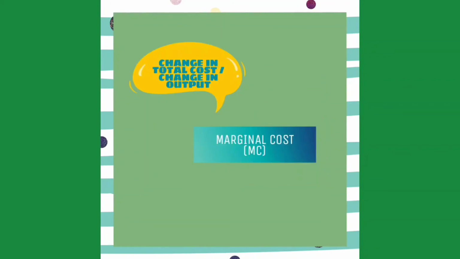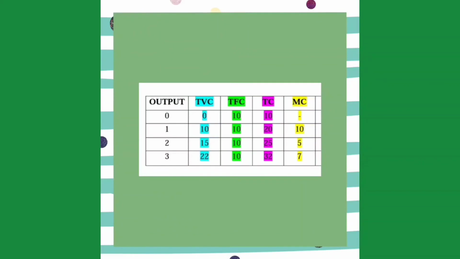Then there is MC, which is marginal cost. Marginal cost means an additional cost of producing one more output. To get marginal cost, we need to divide change in total cost by change in output. We can also look at the schedule. There is no marginal cost for output 0 because the output is 0, while the others can be found by dividing change in total cost by change in output.